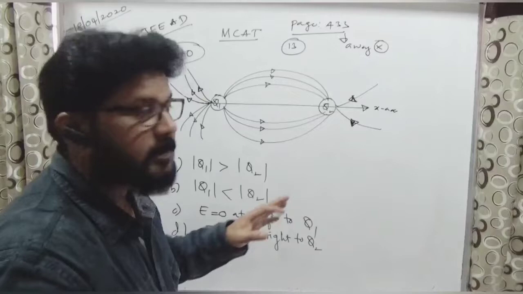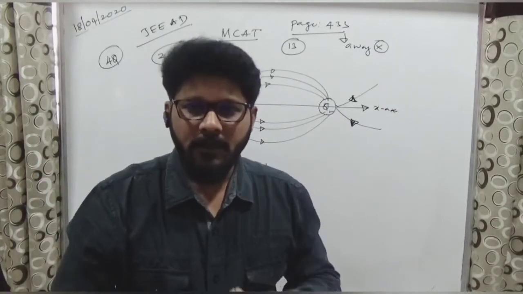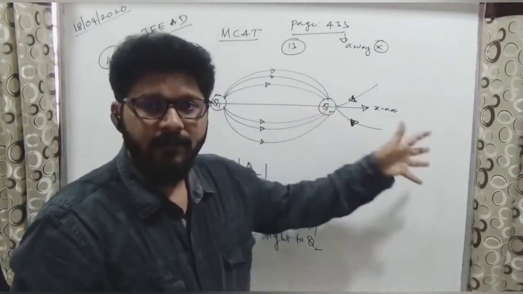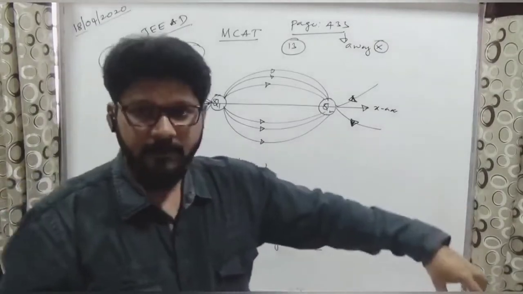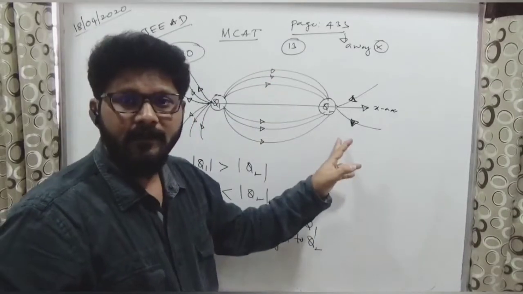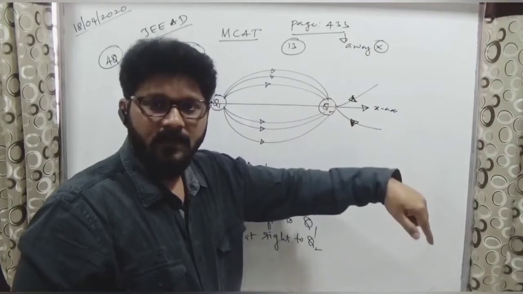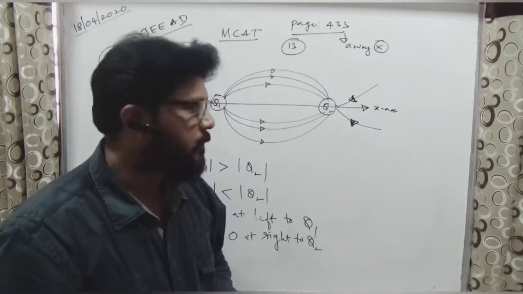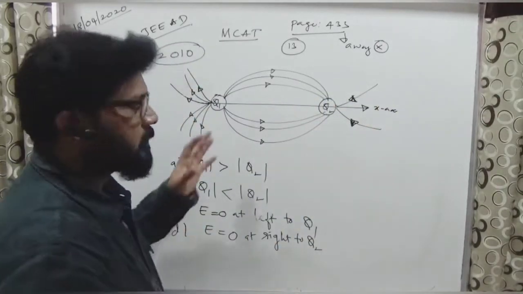The diagram given in this book, Arihant 41 years, if you have that book with you, just change it. In this one he has given away from it, as if two positive charges are given. But positive charges will not meet at this point. Definitely it will be negative. Here it should be towards the charge, but in that book it is given away from it. So just make the correction in that book. Right? Okay, it's going towards. Sure.